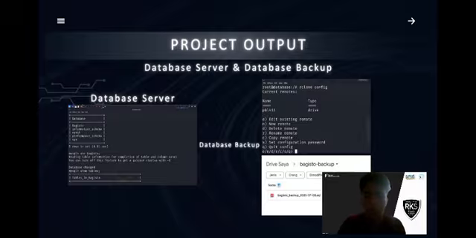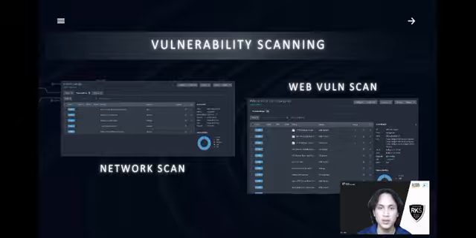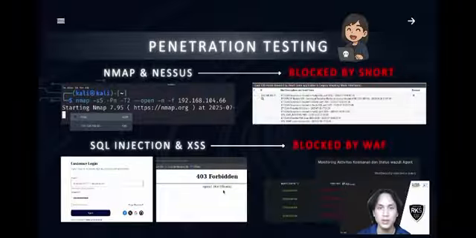plan. Next. To assess vulnerabilities, we use Nessus to scan our network and web application vulnerabilities. It shows here that our network and web application are secure. We also attempted penetration testing using tools like Nmap and Nessus exploit modules, but Snort successfully blocked this attack before reaching the internal service. Finally, we simulated SQL injection and XSS attacks on the web application, which were blocked by the web application firewall security that was integrated in the proxy server.